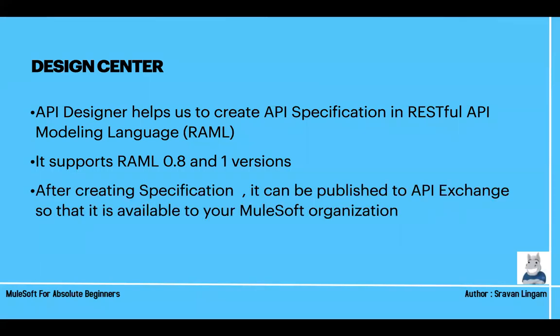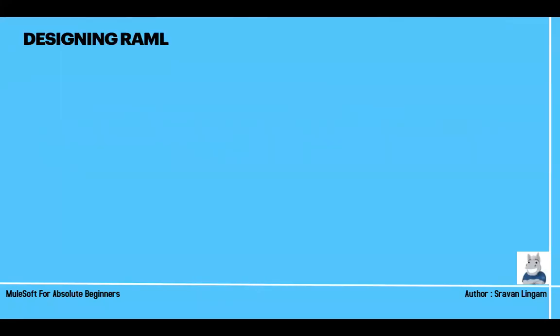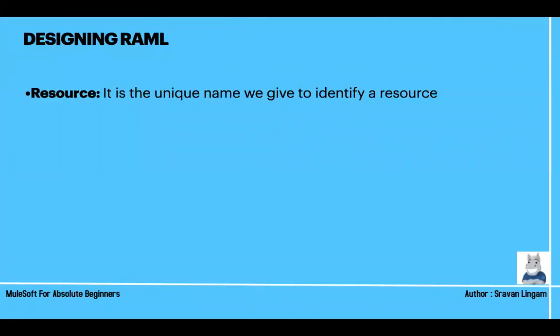Okay. After creating the API specification, it can be published to API Exchange so that it will be available to your organization. Okay. I'll tell you what this API Exchange is when we are doing the real-time coding. Okay. That is called this thing.